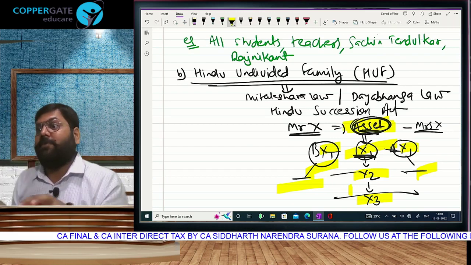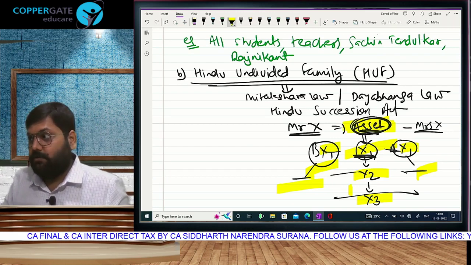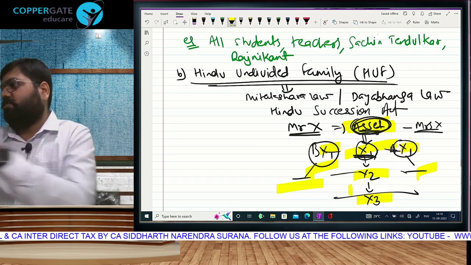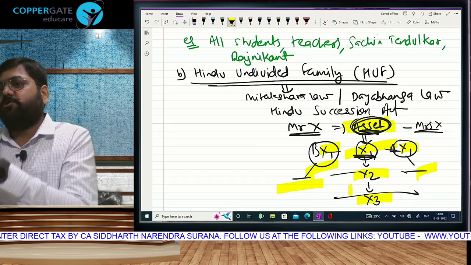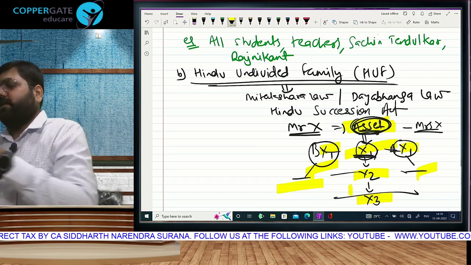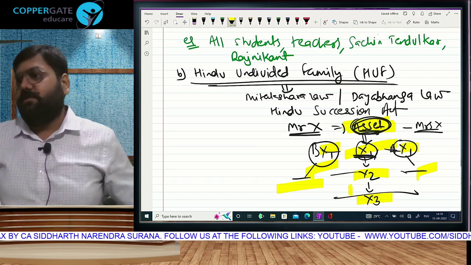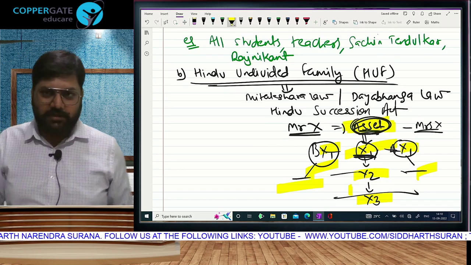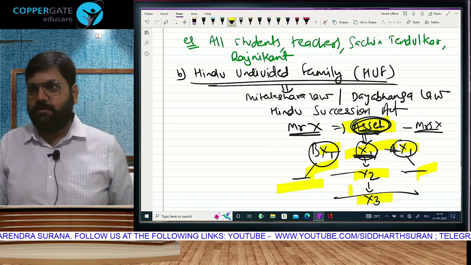Supposing all of you are members of one HUF of Mr. X. Everyone is getting a share. The poor income tax assessing officer will come to you: pay tax on your share, pay tax on your share, pay tax on your share. Poor guy, like a beggar. He has to go and ask for tax from every individual member.